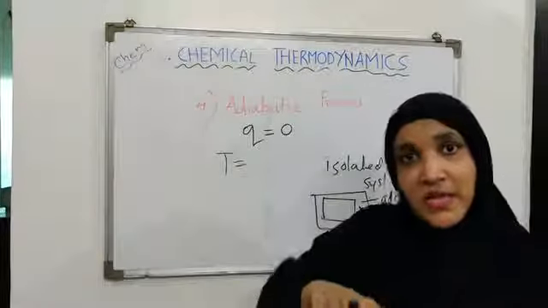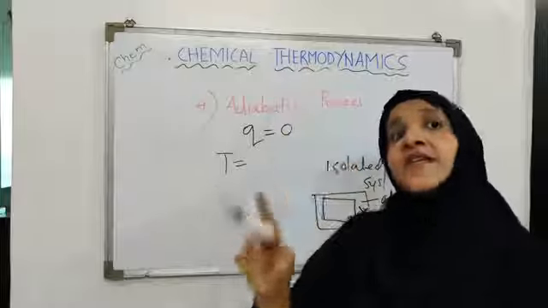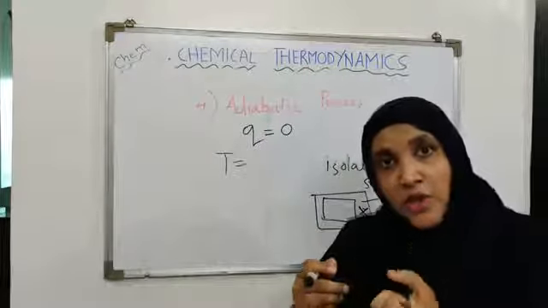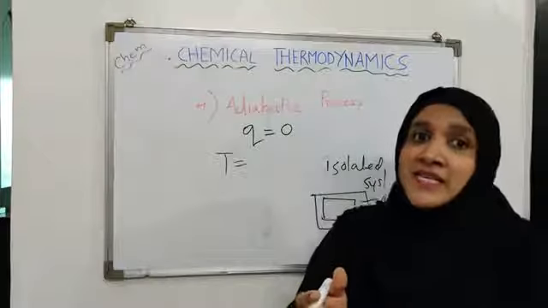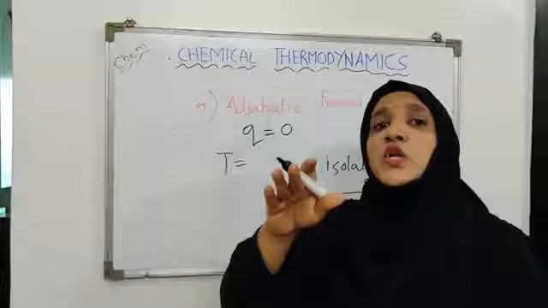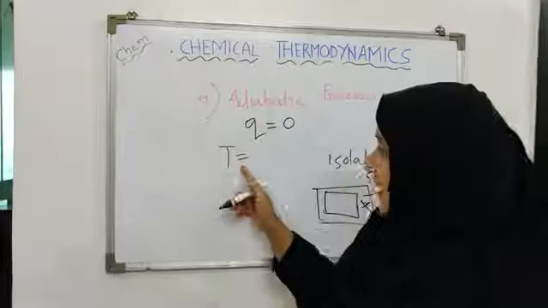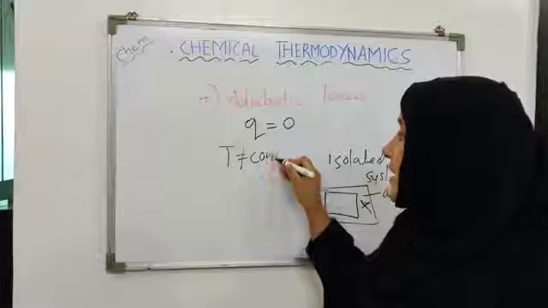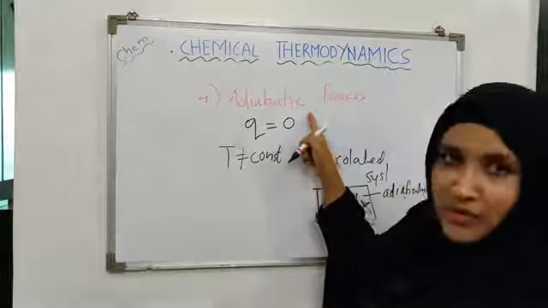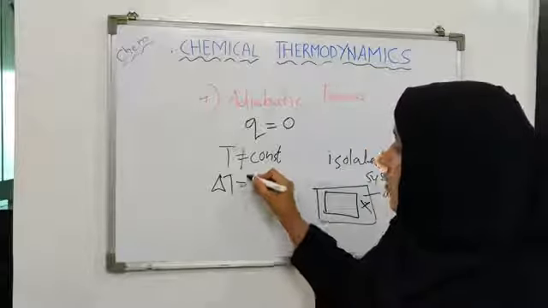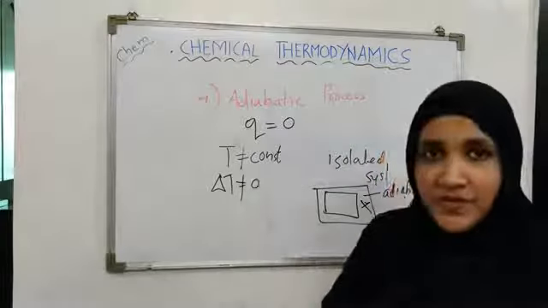Temperature of the system will rise. And if it is an endothermic reaction, it will absorb heat which is already present in the system, and the temperature of the system will go down. Okay, so the temperature does not remain constant in case of adiabatic process. Therefore, delta T is not equal to 0.